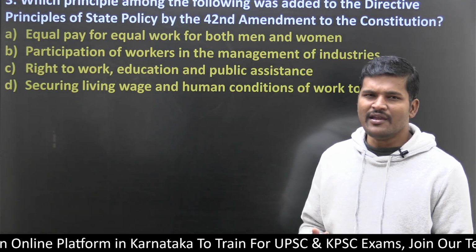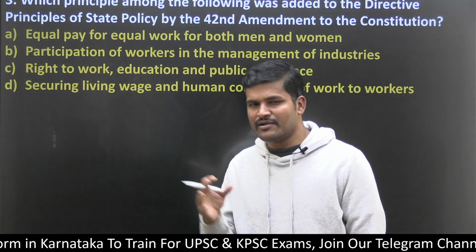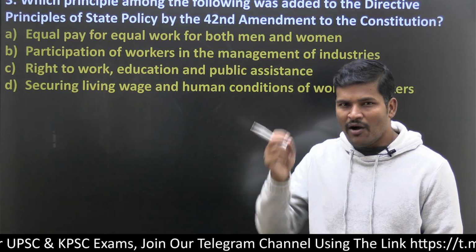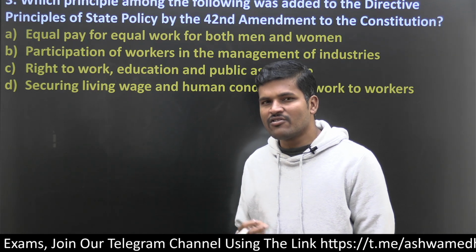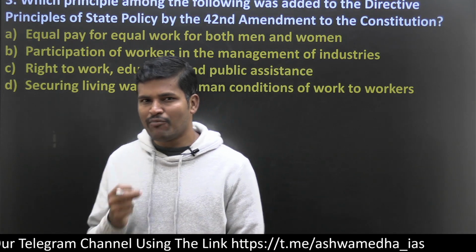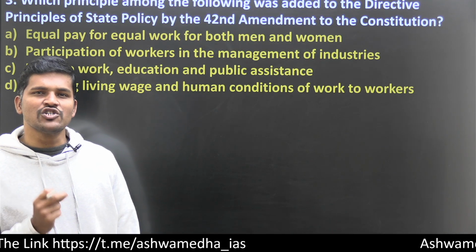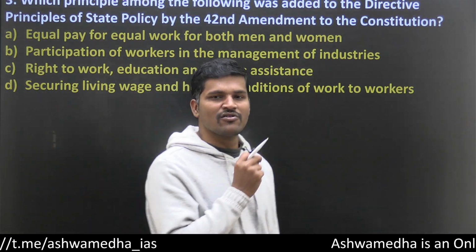For any human being, it is very difficult to remember all the amendments. That's why you have to go for smart preparation. Among the important amendments, the 42nd Constitutional Amendment is very important for your prelims and mains preparation. That's why it is called the mini constitution.